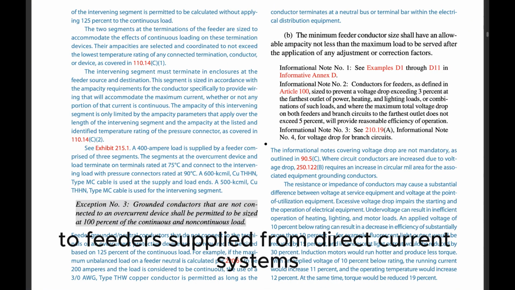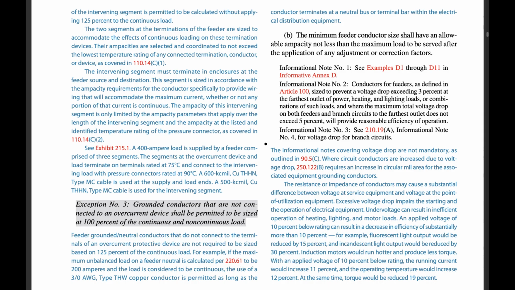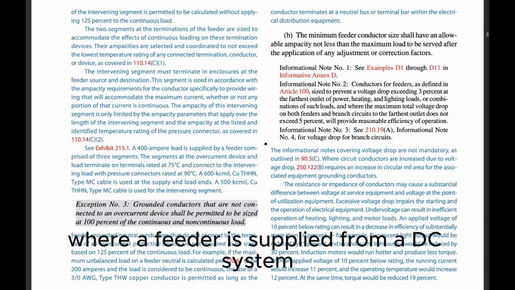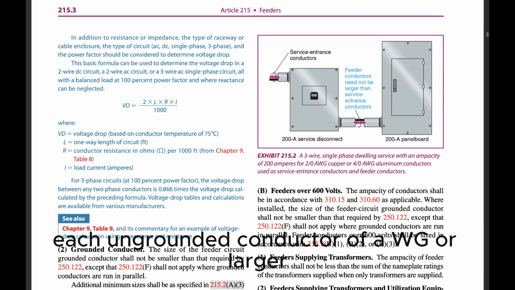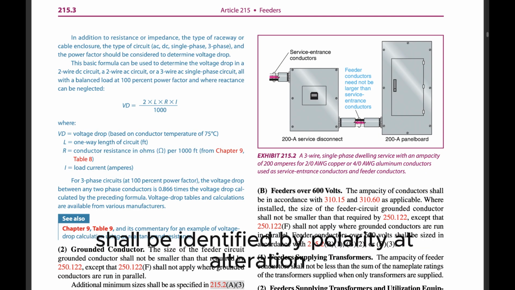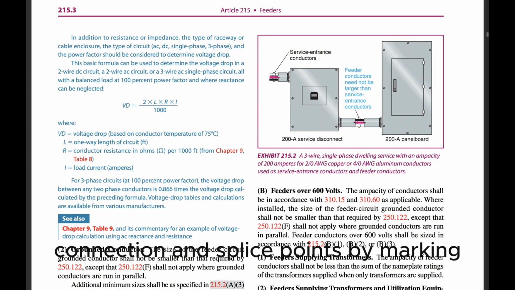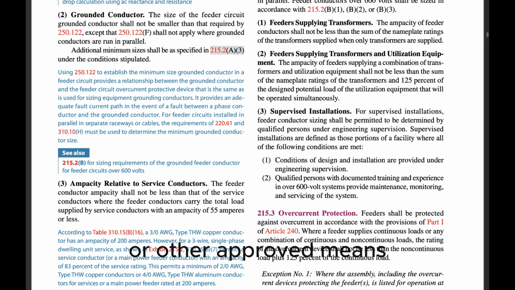(2) Feeders supplied from direct current systems. Where a feeder is supplied from a DC system operating at more than 60 volts, each ungrounded conductor of 4 AWG or larger shall be identified by polarity at all termination, connection, and splice points by marking tape, tagging, or other approved means.